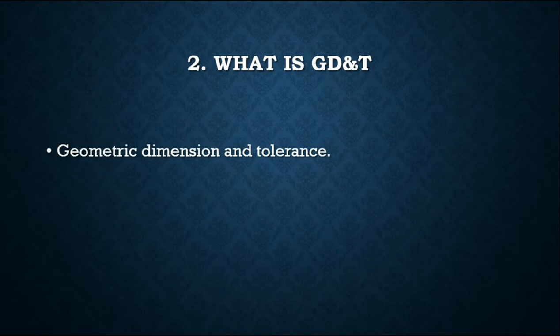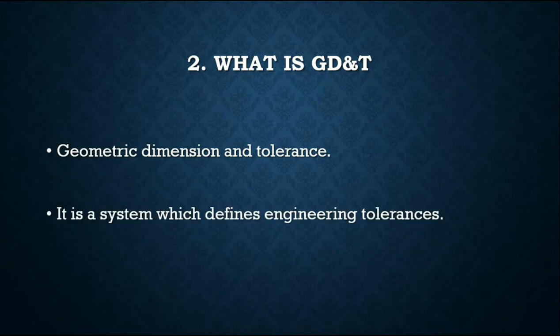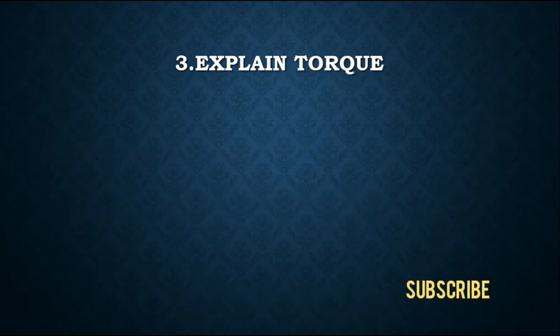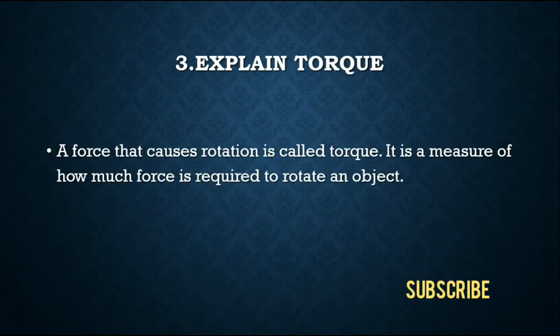Second question is, what is GD&T? The answer is, GD&T stands for Geometric Dimensioning and Tolerancing, and it is a system which defines engineering tolerances. Third question is, explain torque. The answer is, a force that causes rotation is called torque. It is a measure of how much force is required to rotate an object.